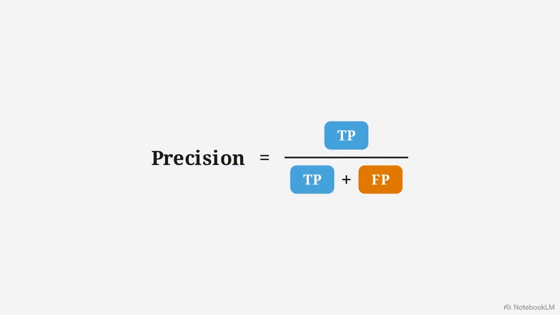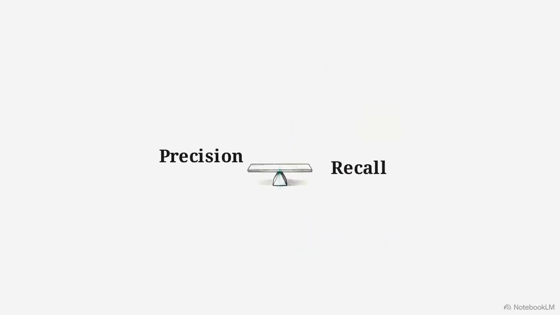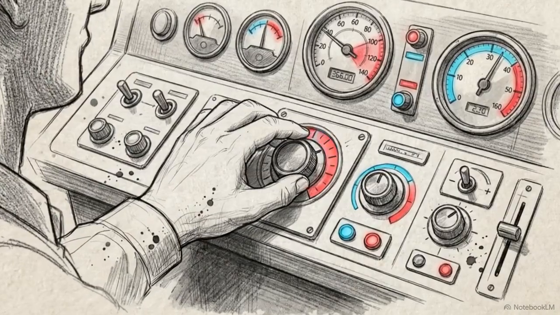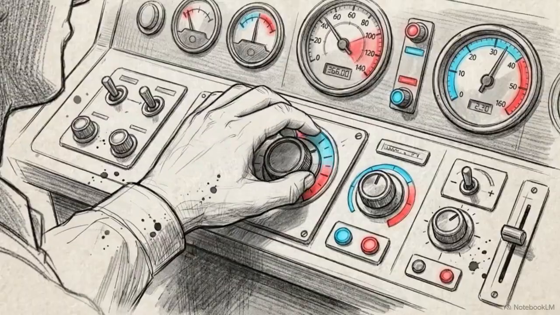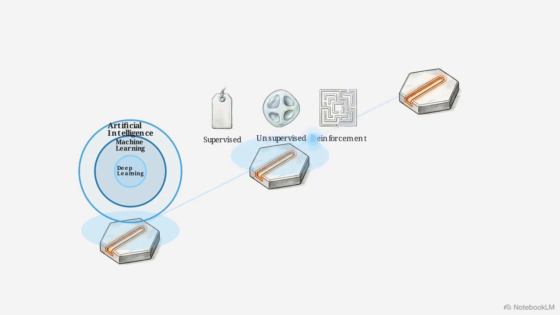Precision measures true positives out of all positive predictions, showing how often a positive claim is correct. Recall measures true positives out of actual positive instances, capturing real-world cases. To balance the two, we use the F1 score, representing the harmonic mean of precision and recall. By analyzing these metrics, engineers decide whether to tune a model to avoid false alarms or to ensure no actual cases are missed. This journey moves from the overarching AI taxonomy, through data-driven paradigms, to the evaluation of performance through the specific quadrants of a confusion matrix.